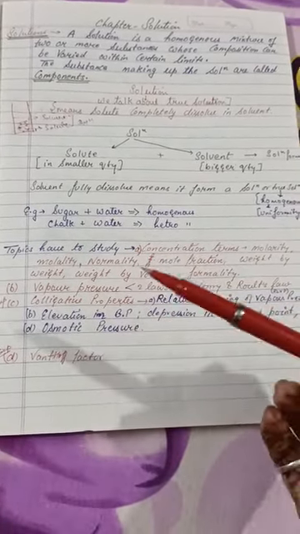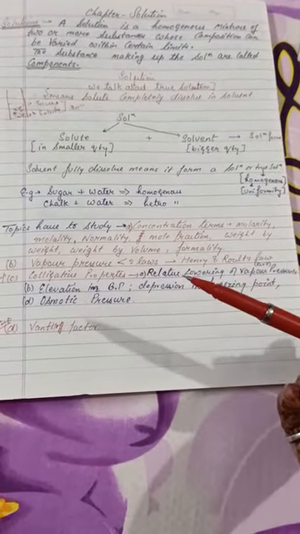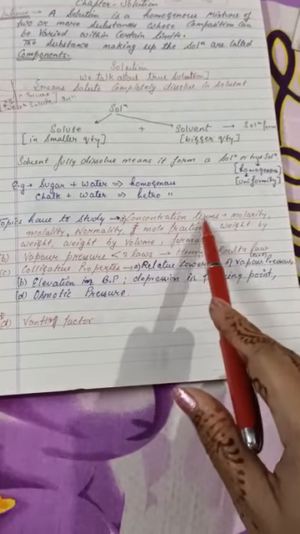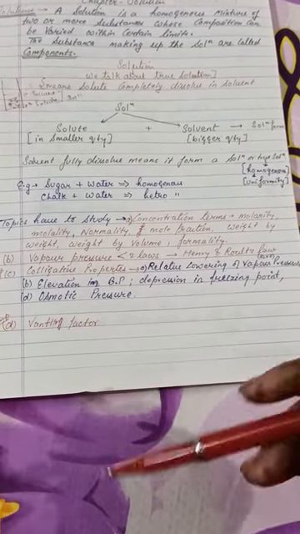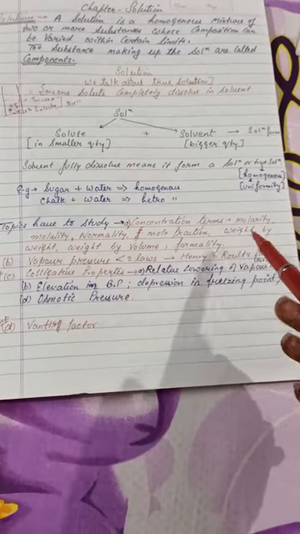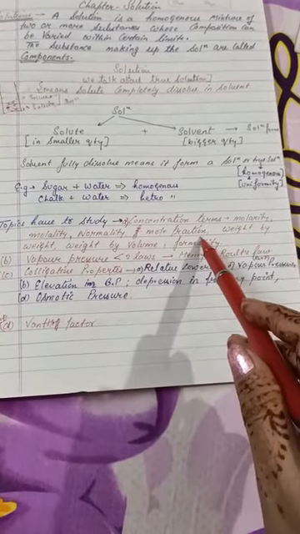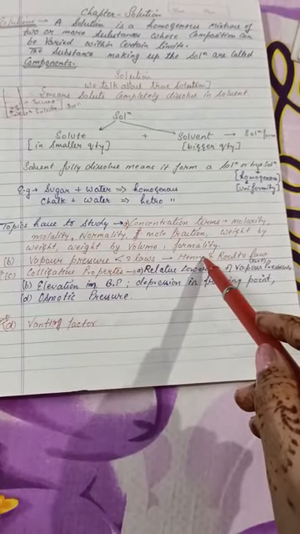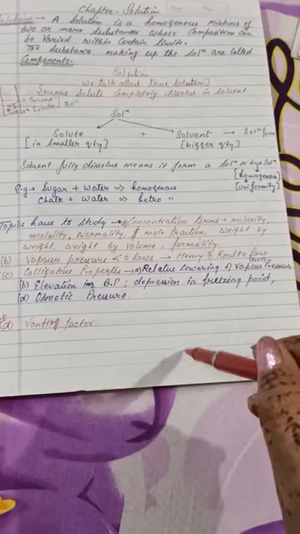Now, in this chapter, first let us discuss which topics are important and which we have to study. First, we have to study the concentration terms. In concentration terms, many things are coming: molarity, molality, normality, mole fraction, weight by weight, weight by volume, and formality. Okay, these are the concentration terms.